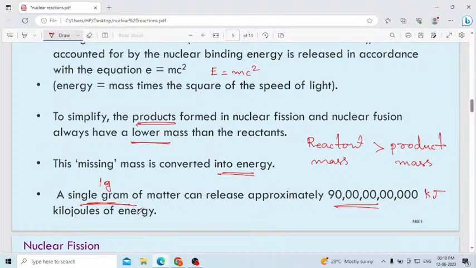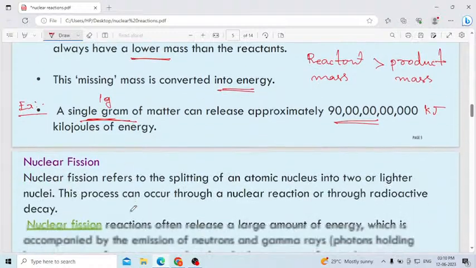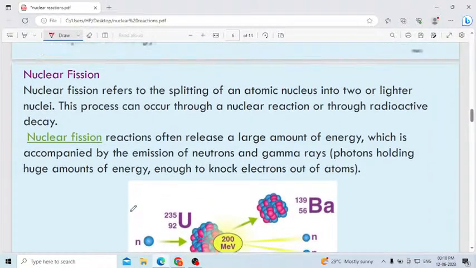Understood? Whatever product you get in the nuclear fission or fusion reaction, the product mass will be less than the reactant mass, and the missing mass is converted into energy. How much energy? Here I included an example: 1 gram of matter can release approximately this much. How many zeros? 1, 2, 3, 4, 5, 6, 7, 8, 9, 10. 9 × 10^10 kilojoules of energy. Let us discuss in detail what is meant by nuclear fission.